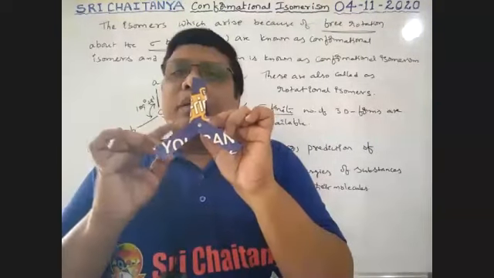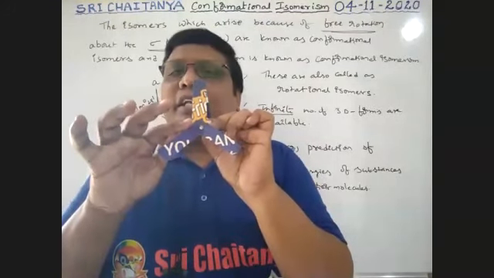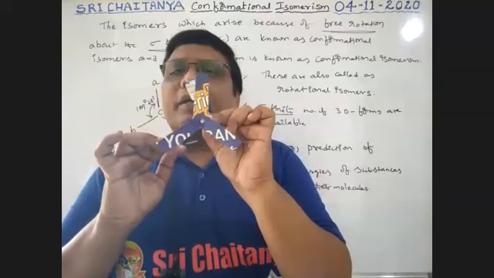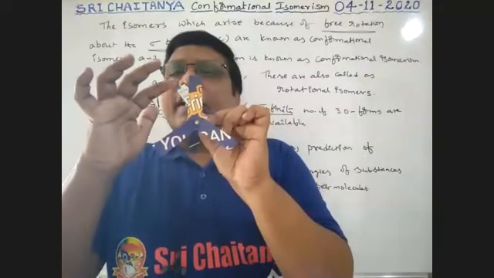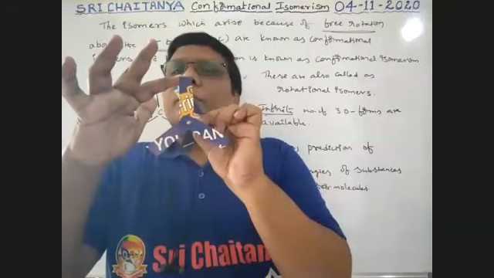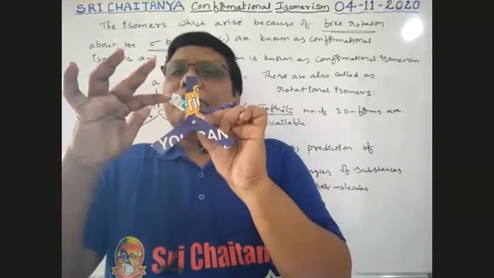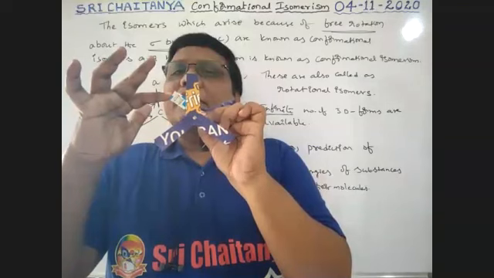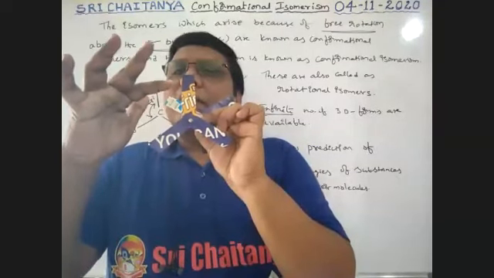For example, I'm taking this front carbon as a fixed position and I'm going to rotate this back carbon, boys. See here. This is the angle. Tell me the angle between this group and this group. Is some angle there or not between these two groups, boys? Yes. So what is that angle?